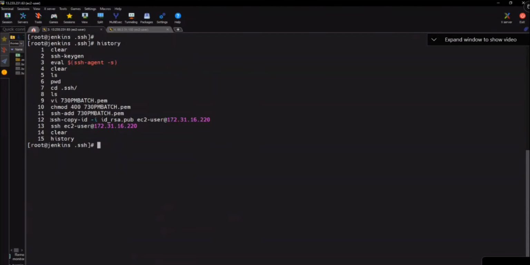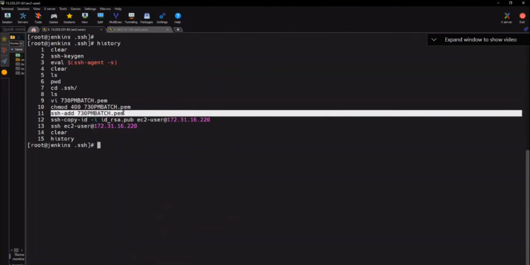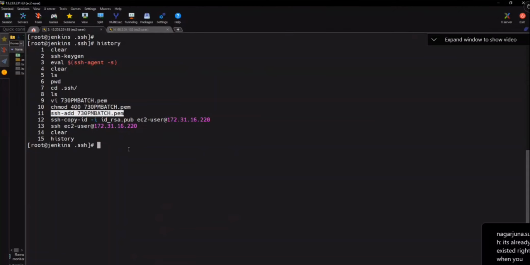And then what we need to do? We need to copy the public key to the remote server. What's the command? ssh-copy-id -i id_rsa.pub and then the username. Now you have a question, sir. Why did you add this? Can someone tell? ssh-add 7:30 PM batch.pem. Why did you add this?